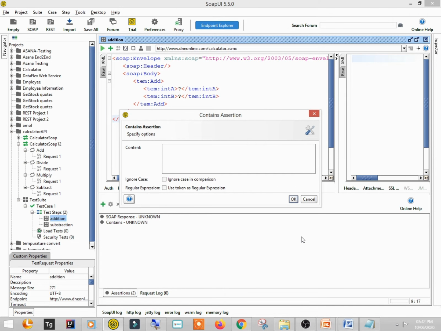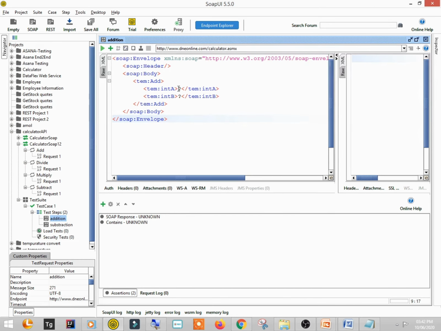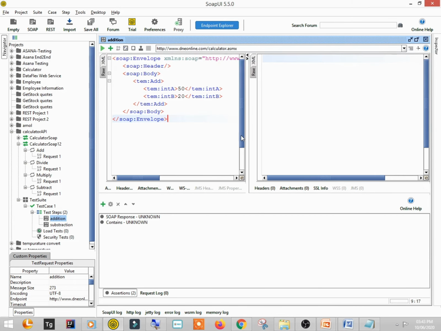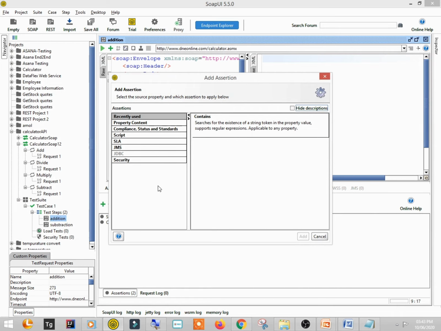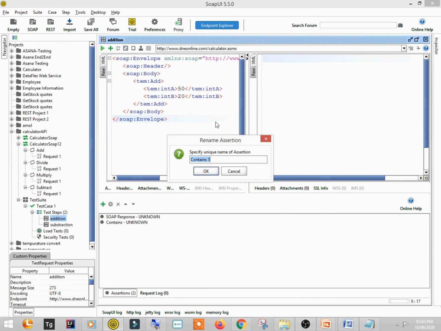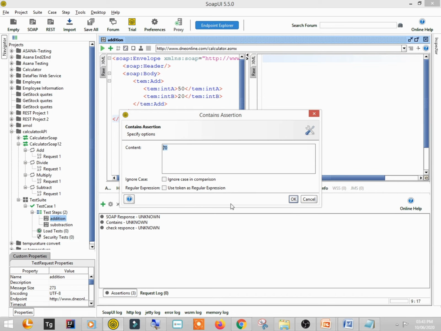Okay, so suppose I am going to add this 50 and 20, so of course in my response I should get 70, right? So clicking on the plus sign, I'll choose contents. Let's suppose check response. You can give any name to it, and let's suppose whether it contains the 70 in the response or not, right?